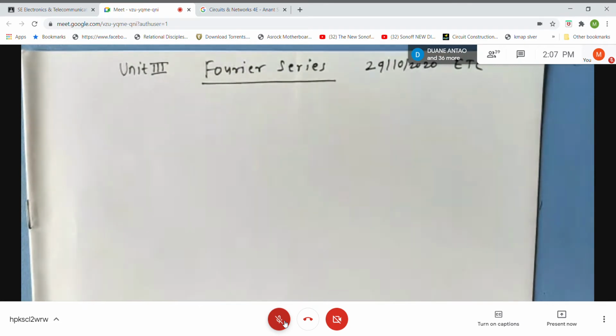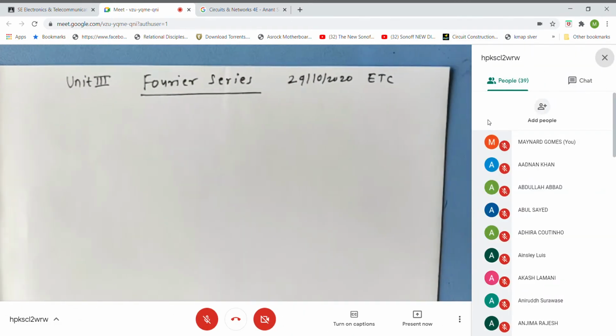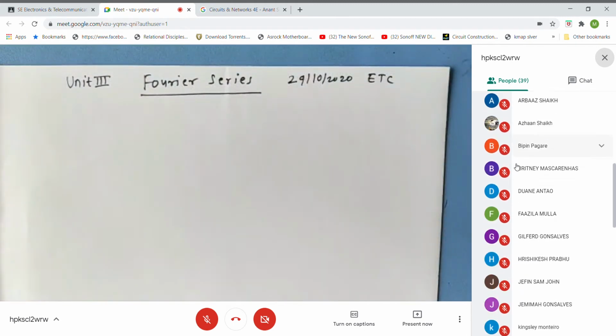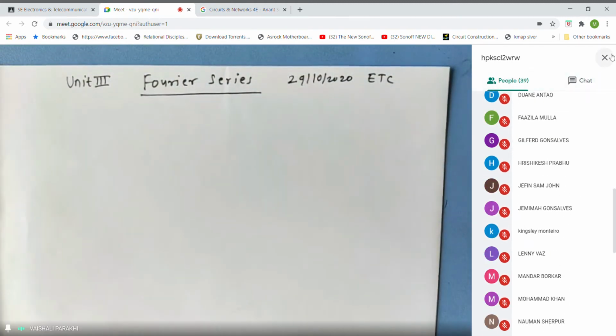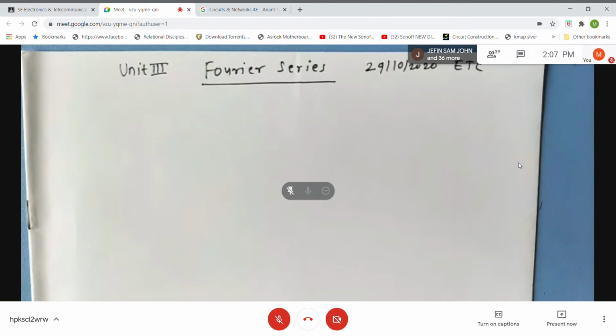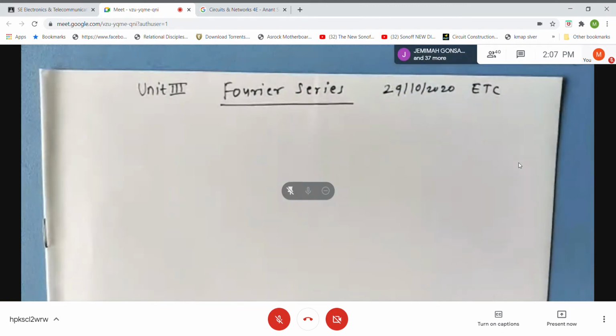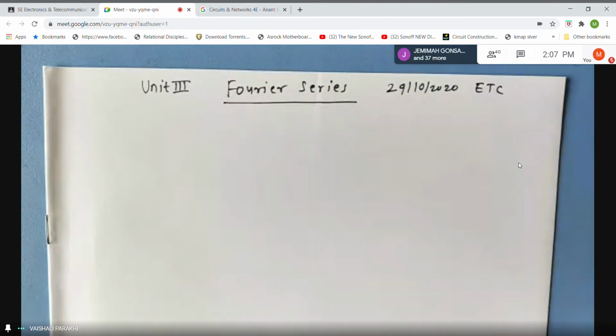Okay, students, so today I'm starting with the third unit. In the third unit, there are two parts. The first part of the third unit is Fourier series. Now, in Fourier series, you will come across some formulas. So first, I want to revise all the formulas for you, and then I will start with the actual topic, so that once we start solving problems, you will not face any problem.